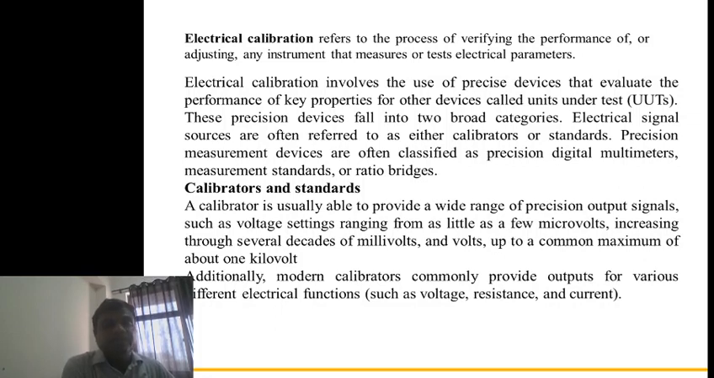A calibrator is usually able to provide a wide range of precision output signals, such as voltage settings ranging from as little as a few microvolts, increasing through several decades of millivolts and volts up to a common maximum of about 1 kilovolt. So basically, a calibrator is a precision source, able to provide output in the millivolt range, the volt range, and similarly the kilovolt range.